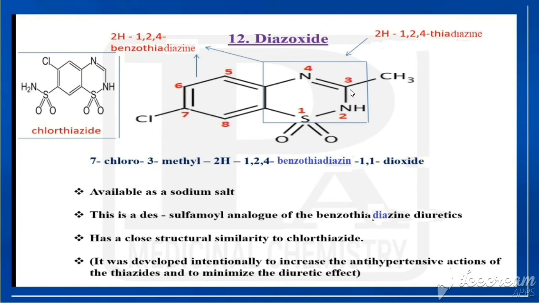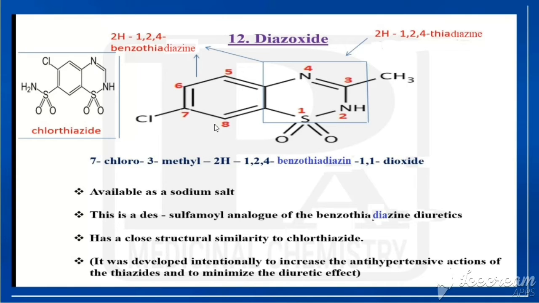It is a 6-membered ring, so that should end with INE. And sulfur is attached in first position and nitrogens are attached at second and fourth. And second nitrogen is having 1 hydrogen. That's why it is called as 2H-1,2,4-thiadiazine and that one is fused with benzene. So totally, the fusion of these two rings can be called as 2H-1,2,4-benzothiadiazine. And other than that, it is having 2 oxygens. 2 oxygens are connected with sulfur in the first position, and third position it is having methyl and 7th position it is having chlorine. So that is the structure of diazoxide.